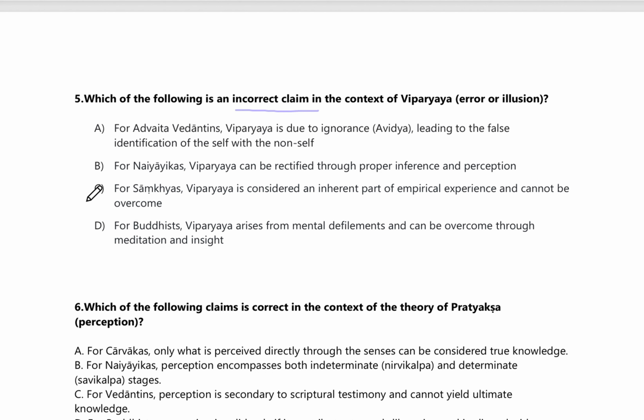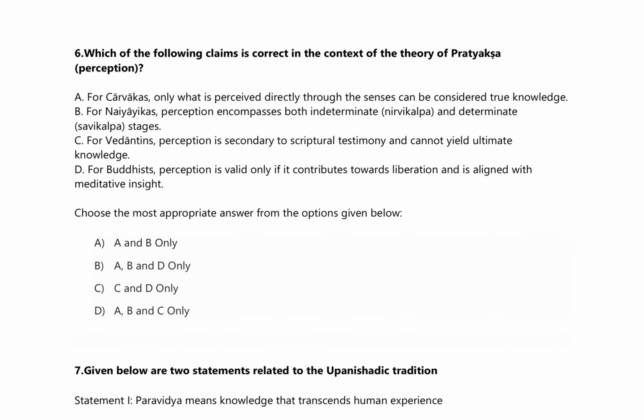The right answer is option C. For Sankhya, Vipraya is considered an inherent part of empirical experience and cannot be overcome. Now we'll go on to question number 6. Which of the following claims is correct in the context of the theory of pratyaksh, perception?